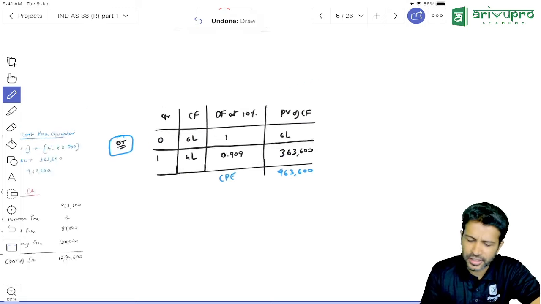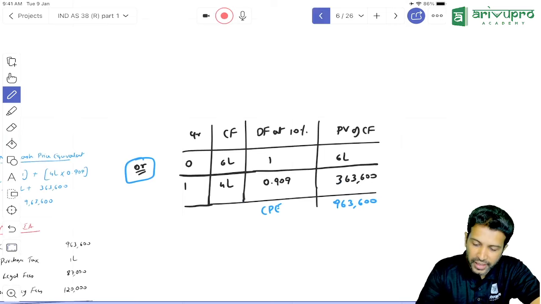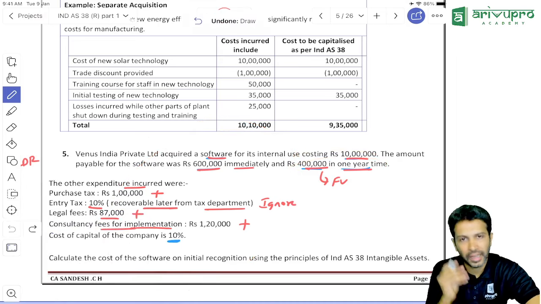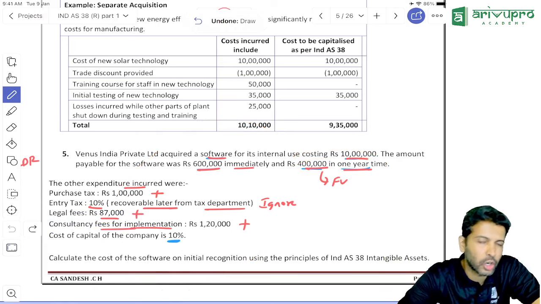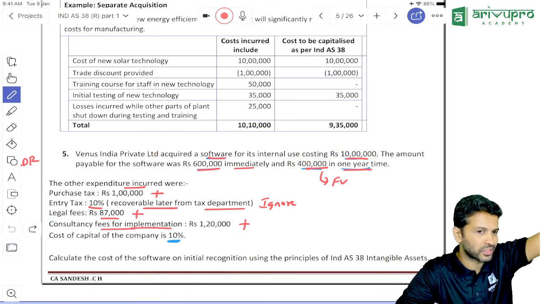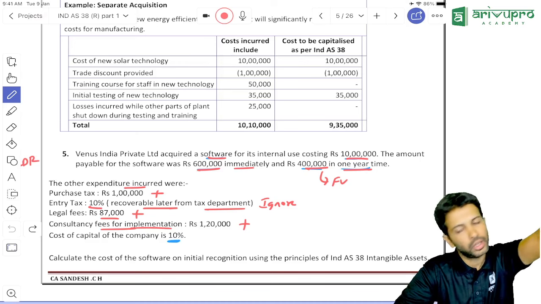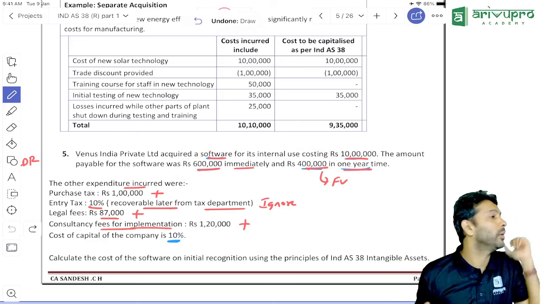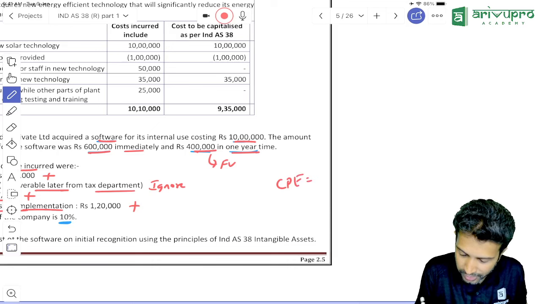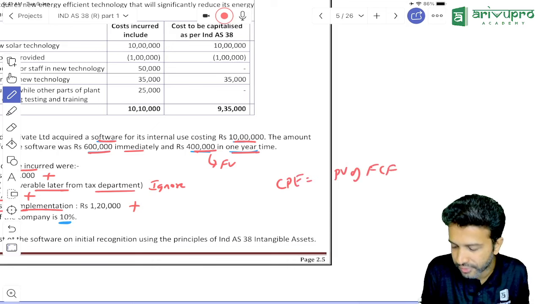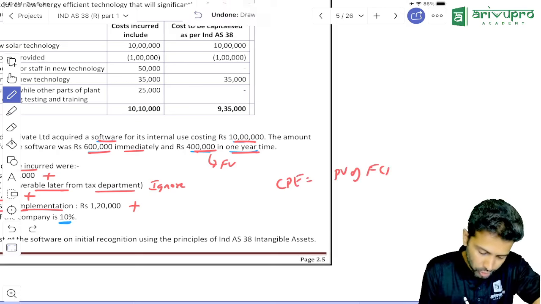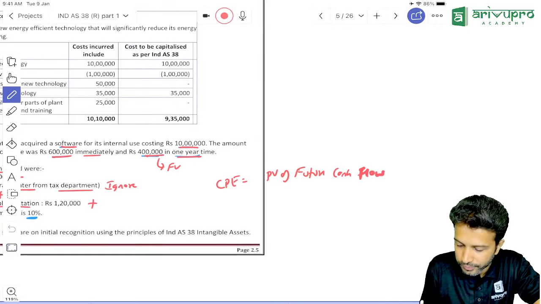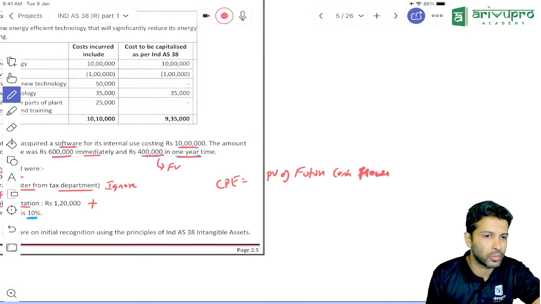How do you calculate cash price equivalent? Have they given the cash price equivalent first of all? Now you have delayed the payment of the software by 1 year. Have they told you, if you purchase under normal credit, 7 lakh is the price, or 6 lakh rupees is the price, like that? Or is there no information? If they don't give the information, we have to find out the cash price equivalent. And how do we get it? Cash price equivalent is nothing but the present value of future cash flows. Just find out the present value of future cash flows. That only you will get as the cash price equivalent.